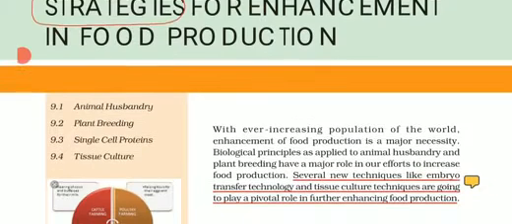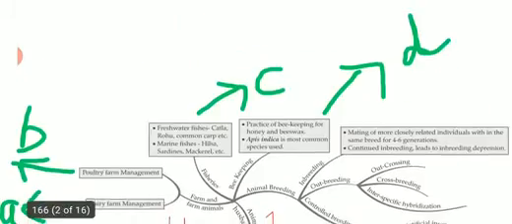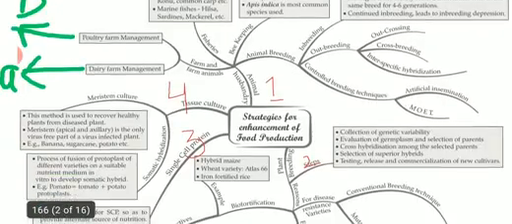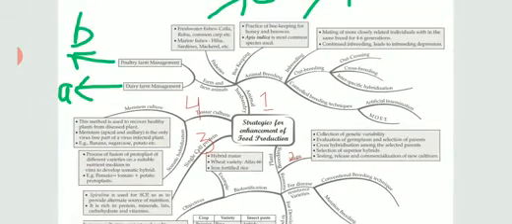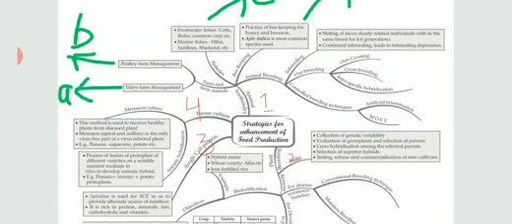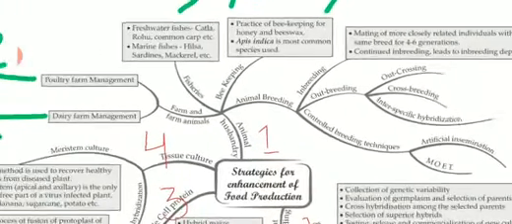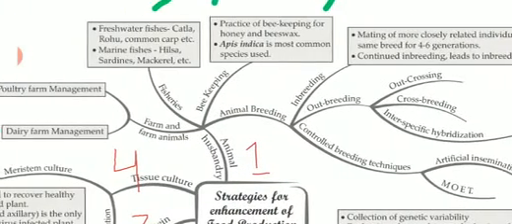So let's come to the overview of the chapter. Here you can see the theme line is strategies for enhancement in food production. It is divided into four parts. Number one, animal husbandry. Number two, plant breeding. Number three, single cell protein. And number four, tissue culture. Today we will only discuss animal husbandry.